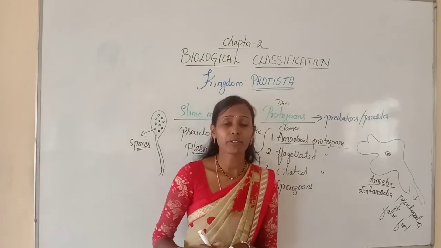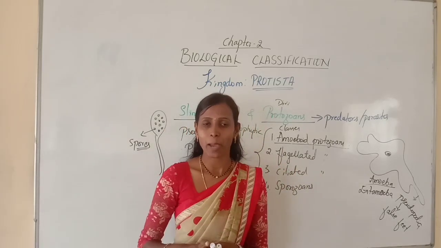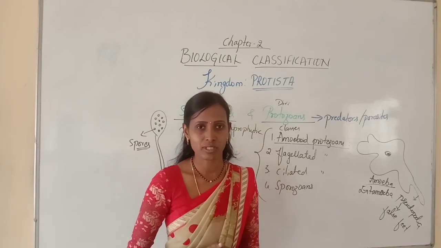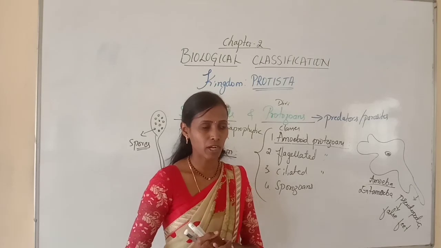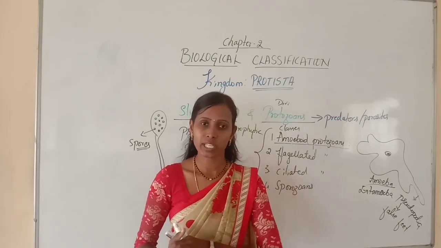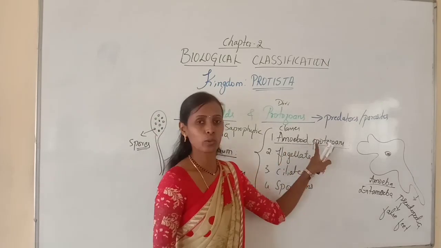And if they are marine forms, if they are present in marine habitat, they have silica shells over their surface. I am saying this only about marine forms. The amoeboid protozoans, if they are marine forms, have silica shells over their surface. This is about amoeboid protozoans.